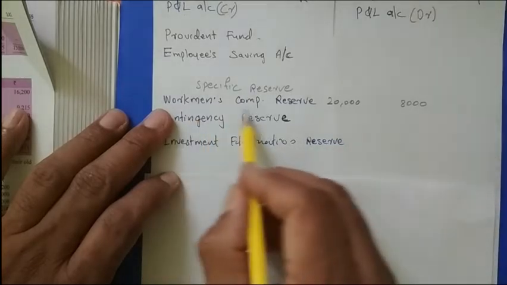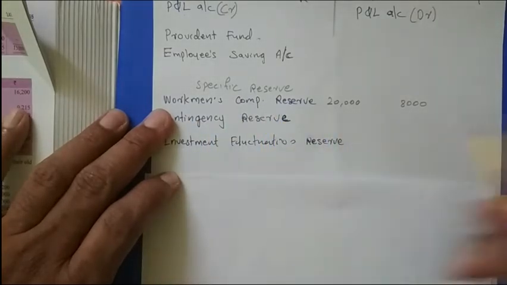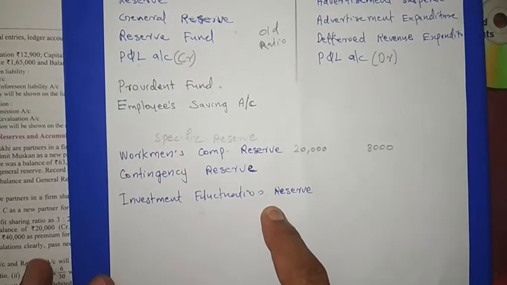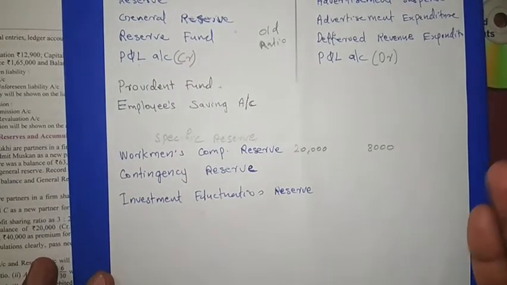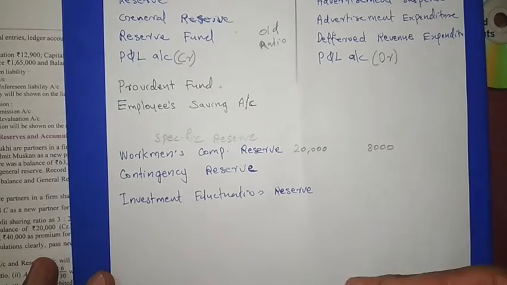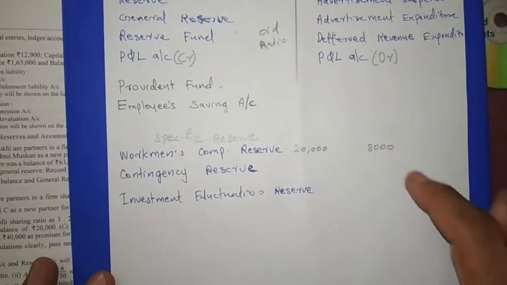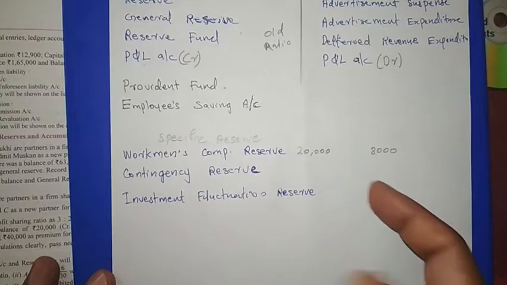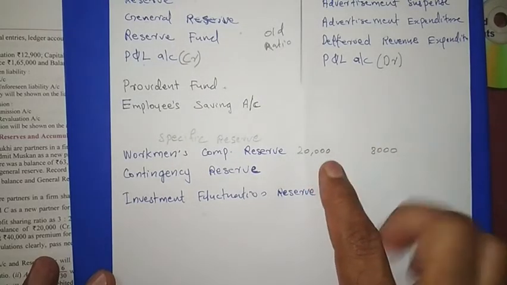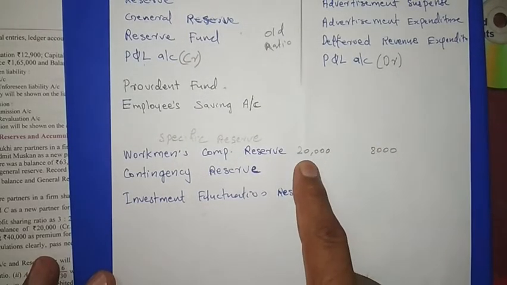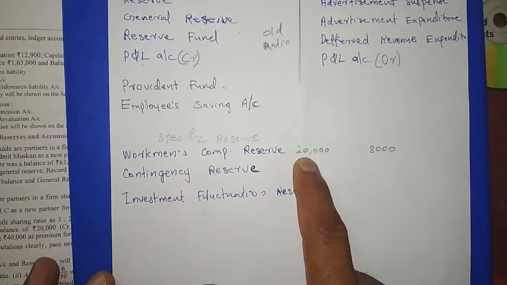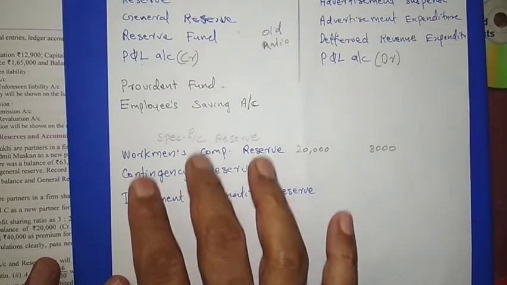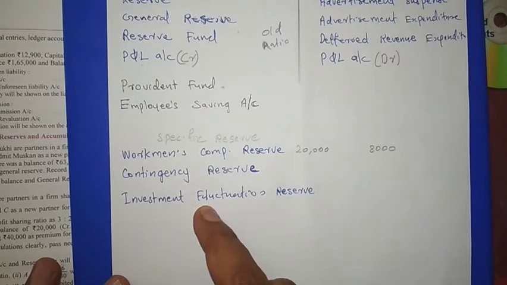That is the common thing I am telling; we will study it deeply later. The common treatment of a specific reserve is to see how much amount is above the actual liability. Here the actual liability is 8,000, but the reserve is 20,000, so 12,000 is extra. That 12,000 will be distributed among all the partners. The rest of the things I will tell you when we are solving the questions.